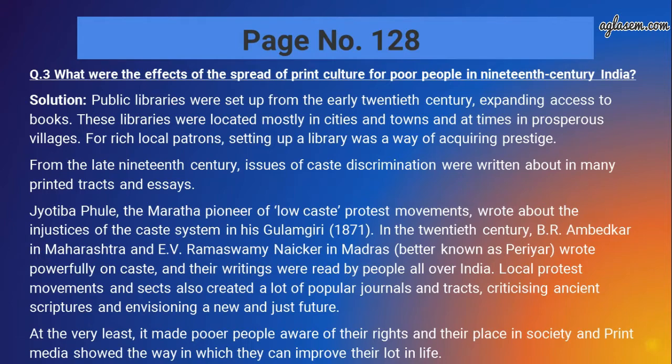From the late 19th century, issues of caste discrimination were written about in many printed tracts and essays. Jyotiba Phule, the Maratha pioneer of low caste protest movements, wrote about the injustices of the caste system in his Gulamgiri in 1871. In the 20th century, B.R. Ambedkar in Maharashtra and E.V. Ramaswamy Naicker in Madras, better known as Periyar, wrote powerfully on caste, and their writings were read by people all over India.